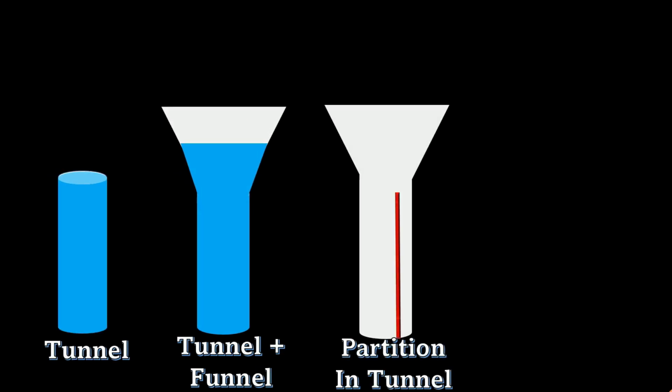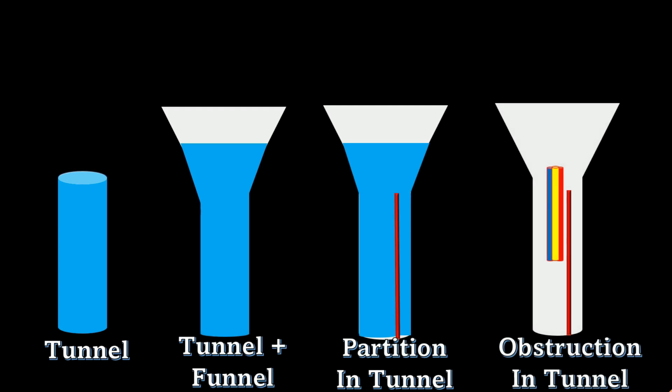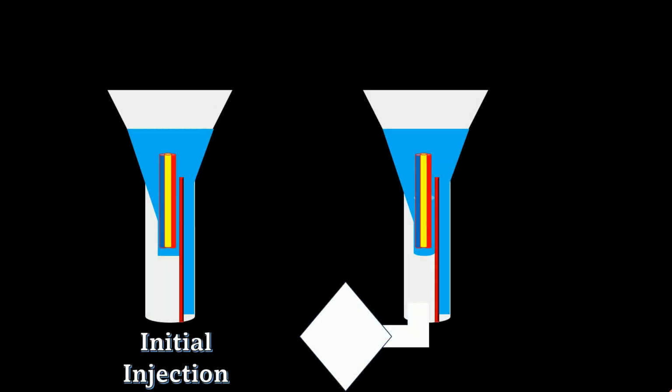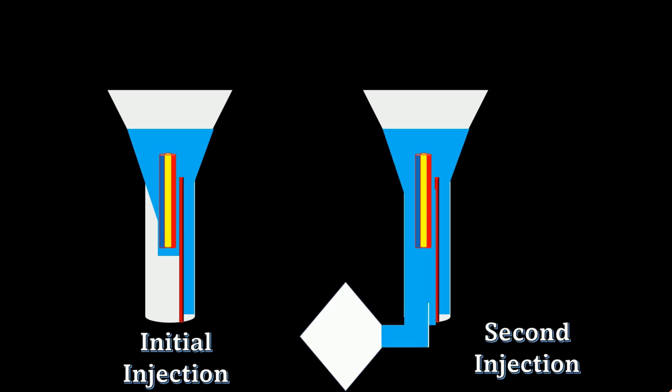By introducing a partition within the tube, the liquid injected into the piston will be distributed uniformly on both sides of the partition. However, if an obstacle is introduced on one side of the partition, the injected liquid will preferentially distribute more on the unobstructed side due to the path of least resistance. As the liquid fills the tube during the initial injection, subsequent injection into the partitioned tube will prompt the liquid to flow towards the area of least resistance, typically towards any available vent or opening.